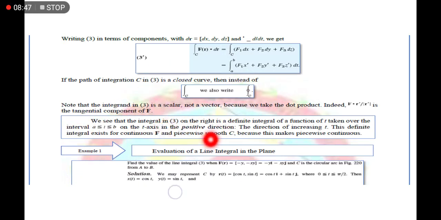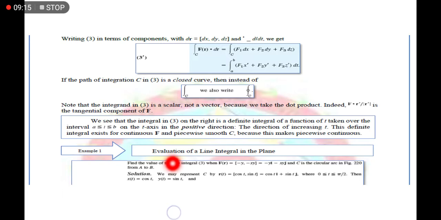Okay, so dito tayo sa example, evaluation of line integral in the plane. So kung meron tayong function of f of r as a function of x, y, and that x, y is also as a function of t, which is we can say that x of t is equals to cosine of t, y of t is sine of t.